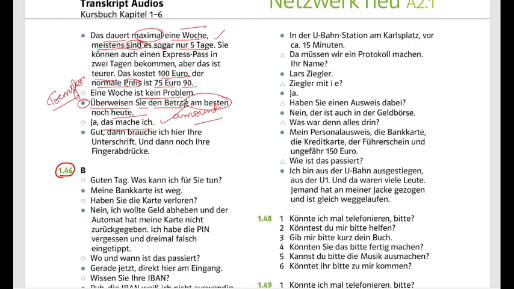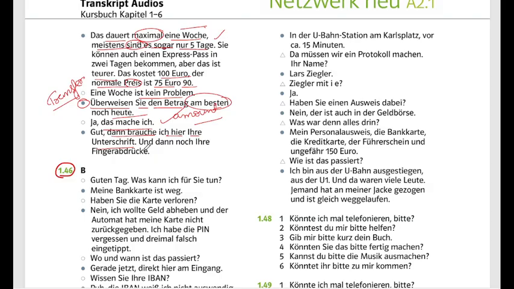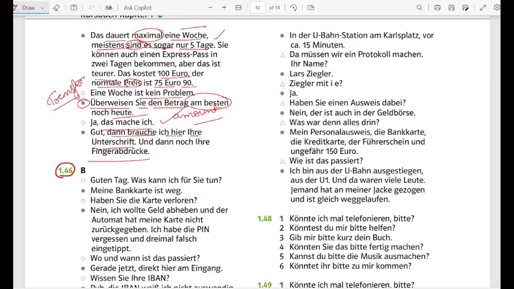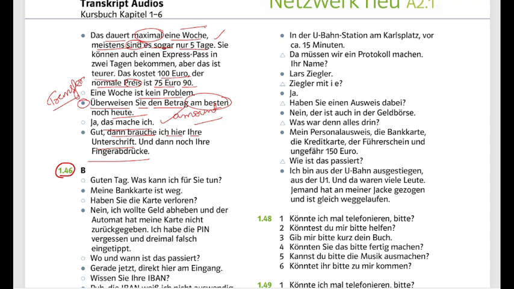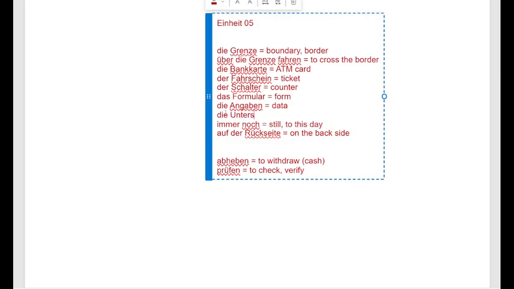Das mache ich. Gut, dann brauche ich hier Ihre Unterschrift. Unterschrift is the signature, okay? Und dann noch Ihre Fingerabdrücke. Now let us write down the meanings of both these words. Here we have Unterschrift. Die Unterschrift is signature.